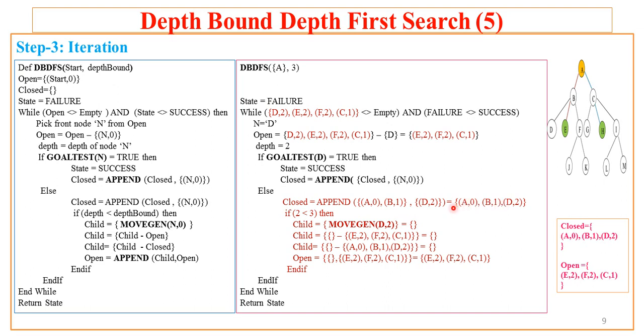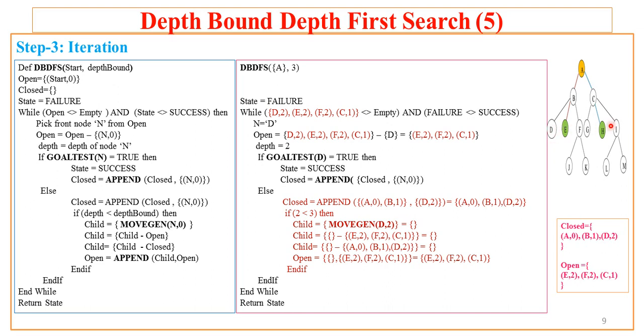So closed keeps the track of nodes visited up to this point of execution. Now the depth of the current node is 2 and depth bound is 3. Is it less? Yes. That means we are within the given depth boundary, and now the algorithm has the permission to inspect the nodes at this level so long as the depth is less than depth bound. So moveGen is called along with the current node D with its depth value 2, but you know well that D doesn't have any child node.